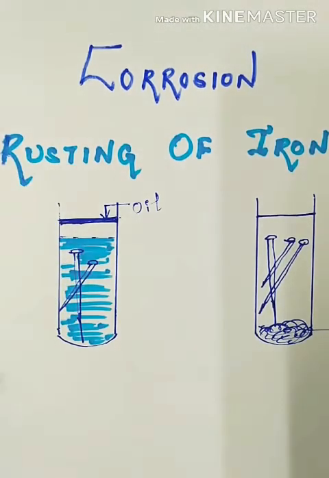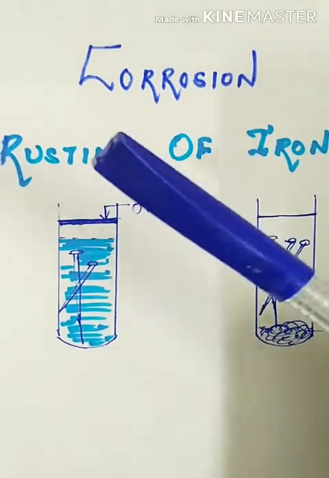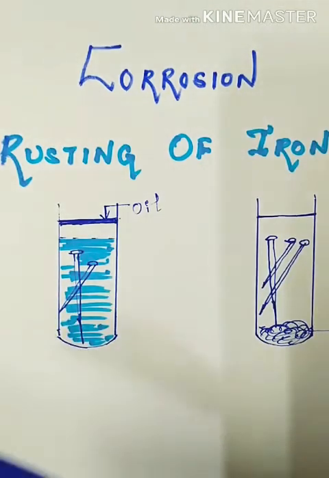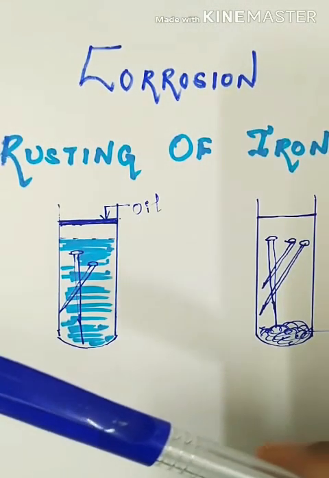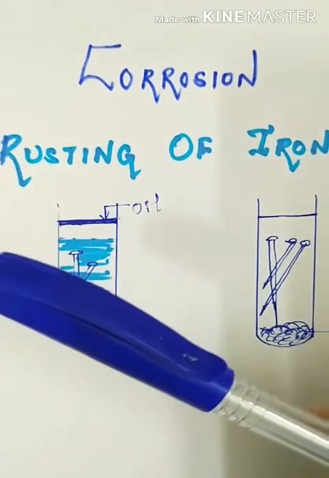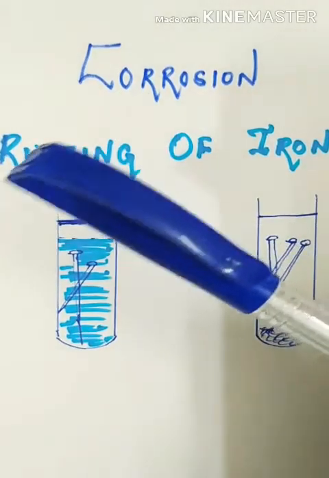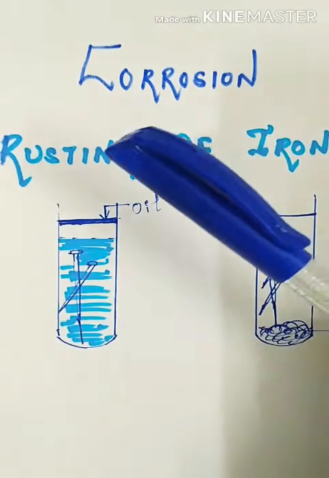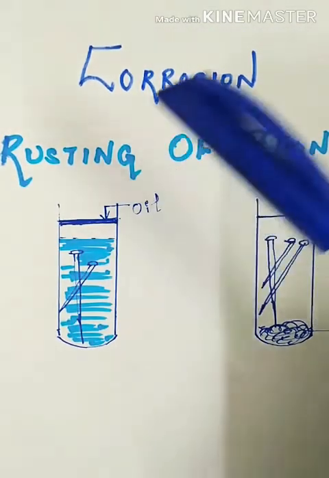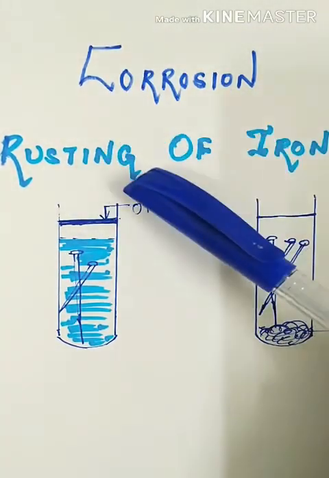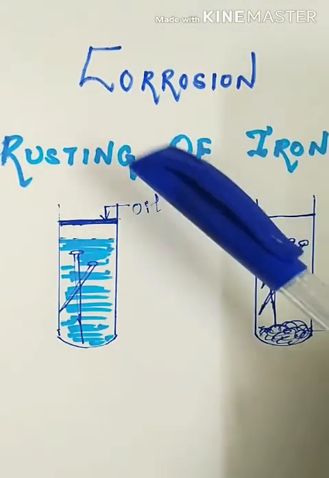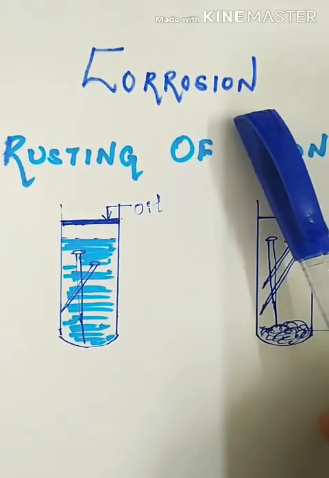So, corrosion can be explained as a very slow process. It will not happen in a day. In course of time, you see that a certain metal gets destroyed, or it leads to destruction or decay of the metals. And it happens because of certain agents like air, water, salt, or any acid. This process is called corrosion.